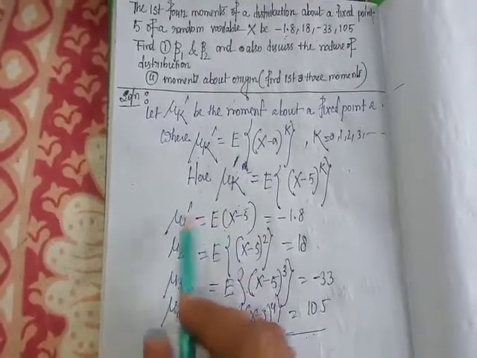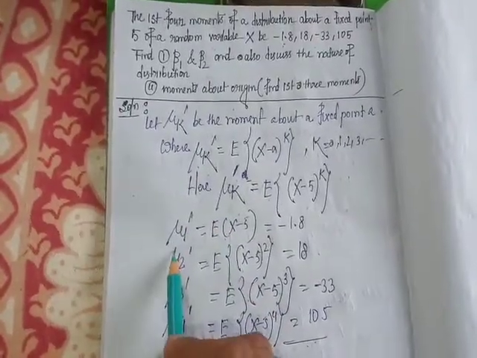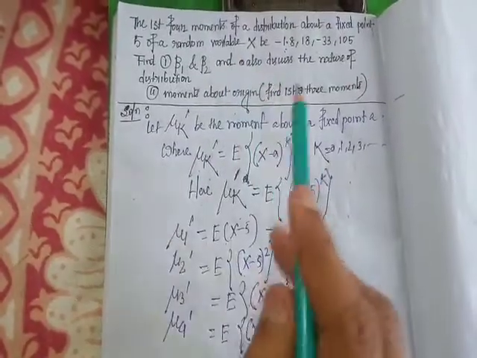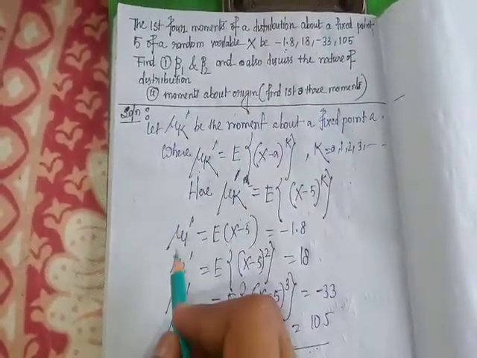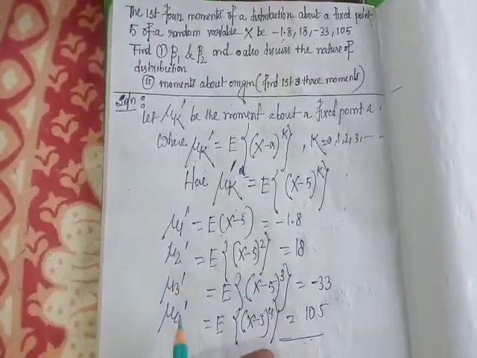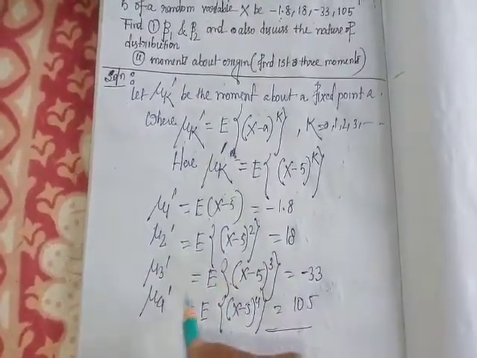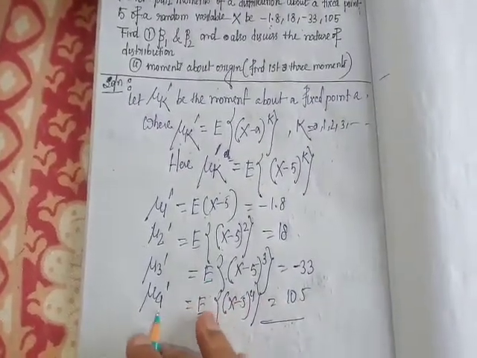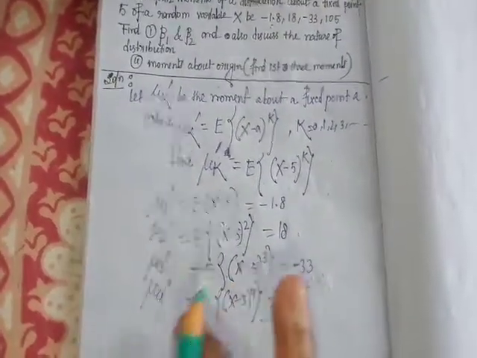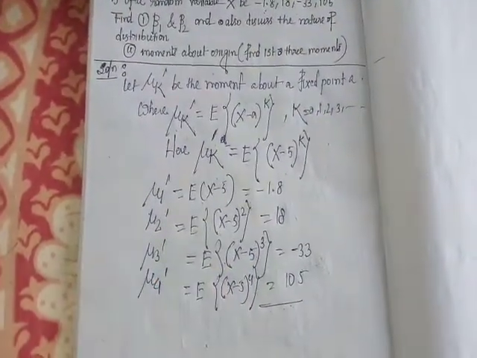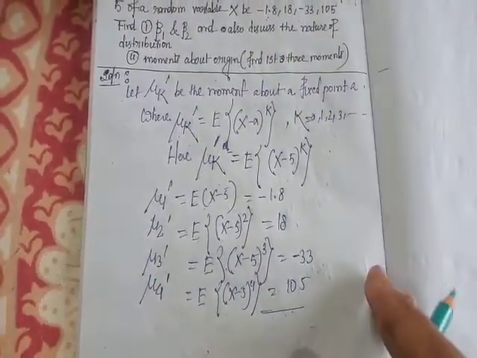Okay, so these are given. The first four moments mean the first four moments about the fixed point 5. So mu 1 dash equals minus 1.8, mu 2 dash equals 18, mu 3 dash equals minus 33, and mu 4 dash equals 105. We already discussed the relation between moments about a fixed point and central moments.